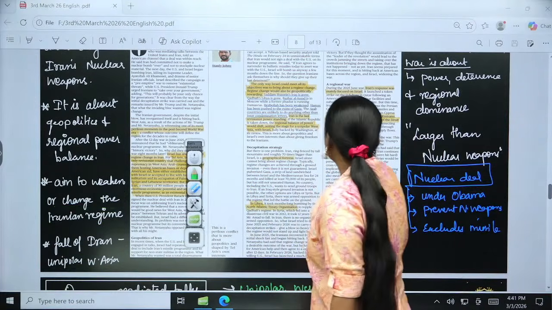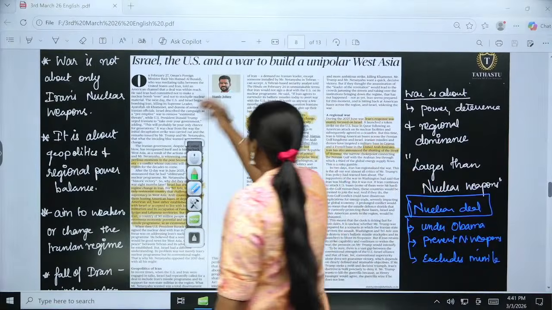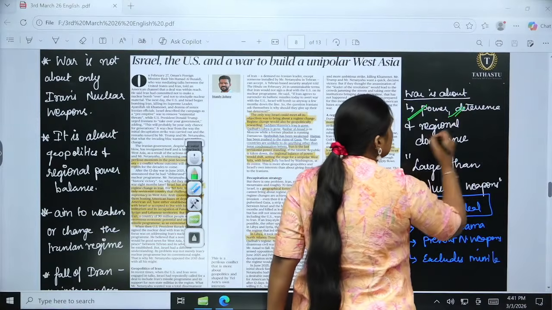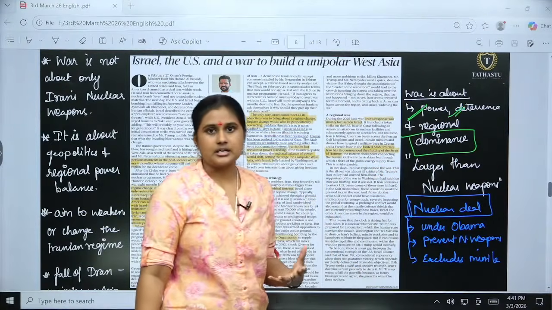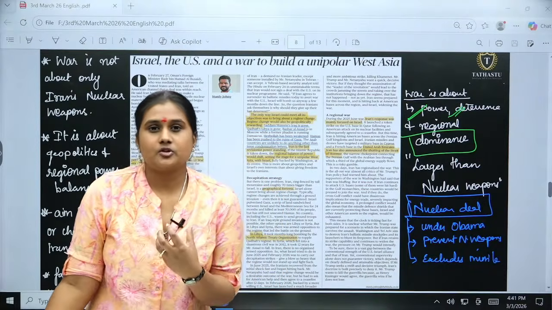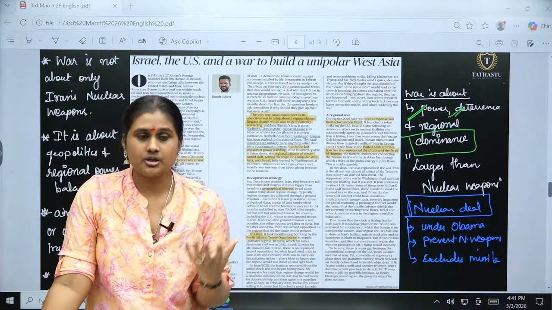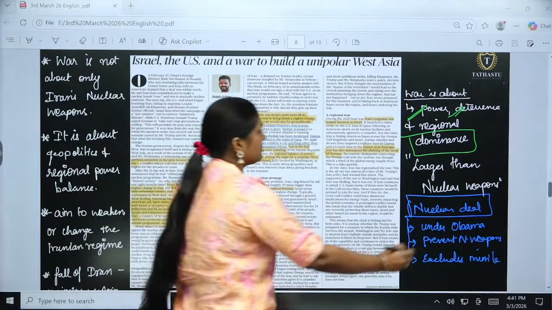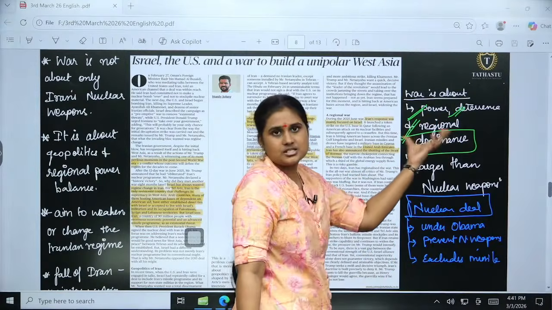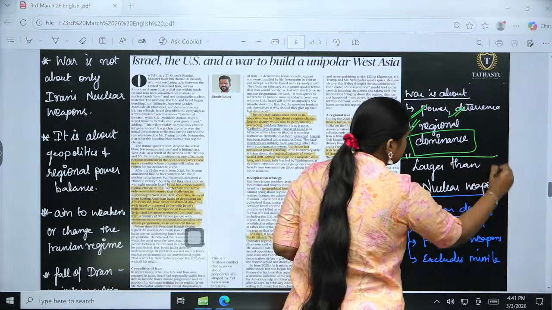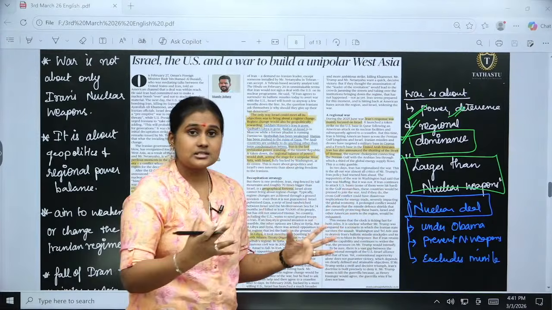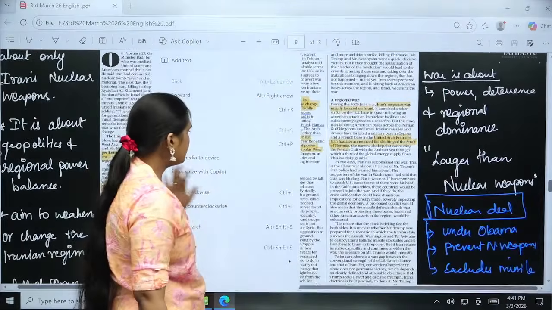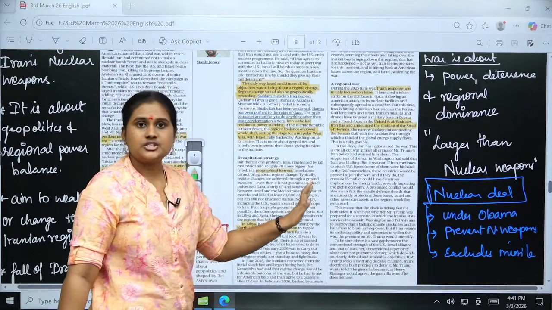So the author is saying that war is mostly about power, deterrence and the regional dominance they have in that area. If I have a lot of power, a lot of energy, the other countries will be on good terms with me, and I will have the dominance. So the regional dominance that they are striving for is a major concern for this war. It is quoted that this war is larger than the nuclear weapons, it is mostly about geopolitical tension and strategic regional dominance.